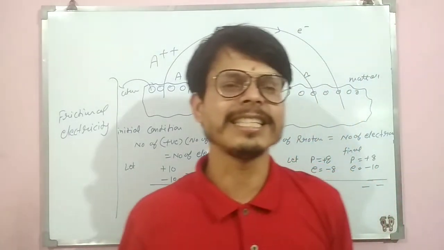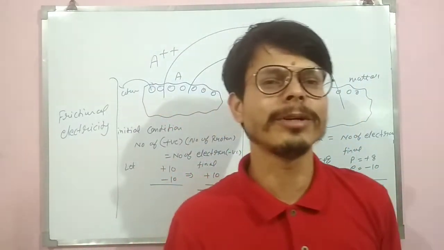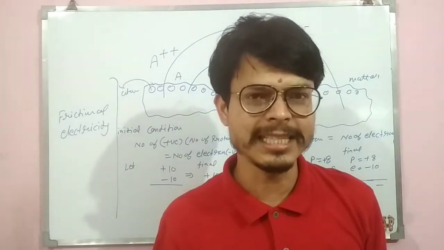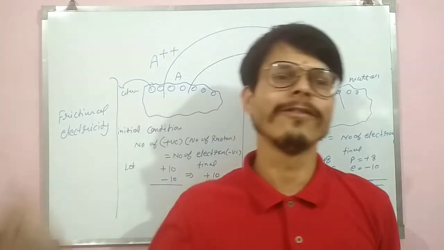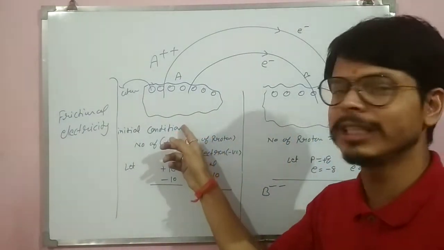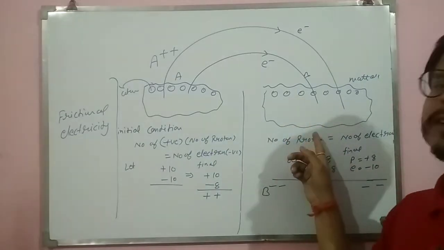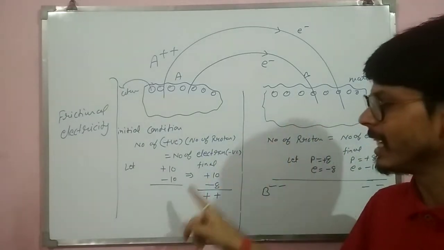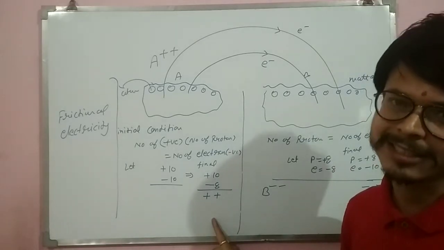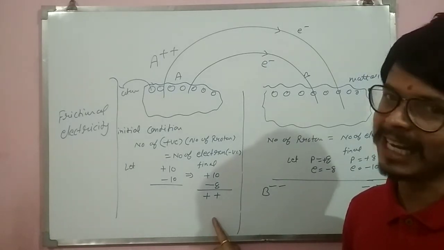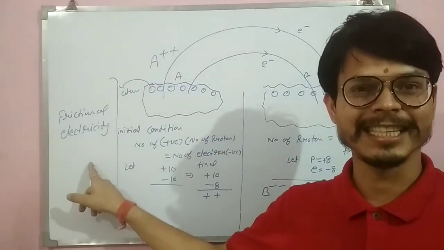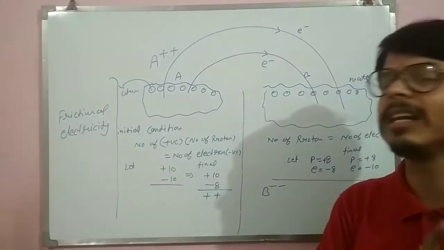Frictional electricity is the phenomenon in which we rub two materials together and then due to frictional energy, electrons are transferred from one material to another. In rubbing, one will lose its electrons and another will gain electrons. This gaining and losing of electrons is called charge. Is it clear? And this phenomenon is called frictional electricity.